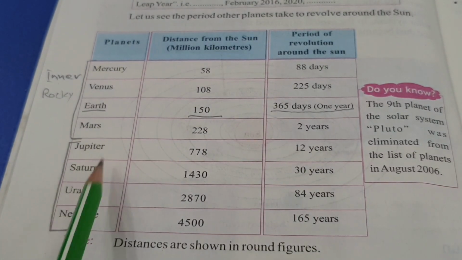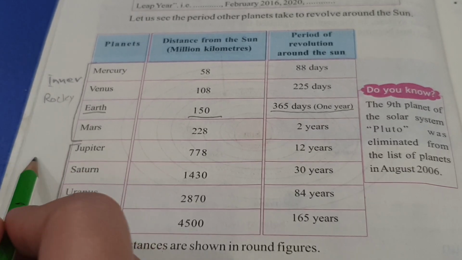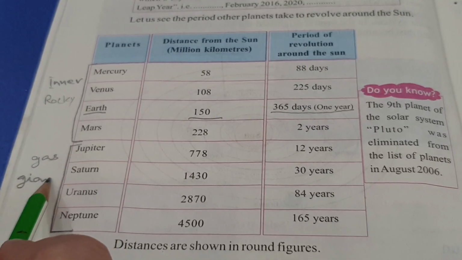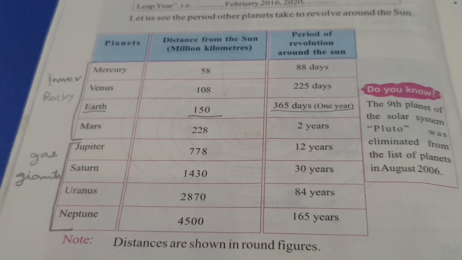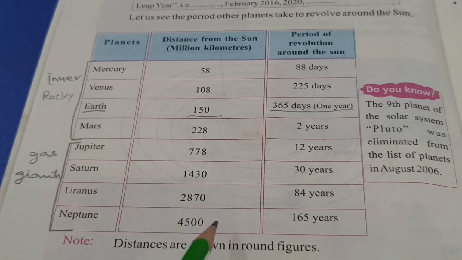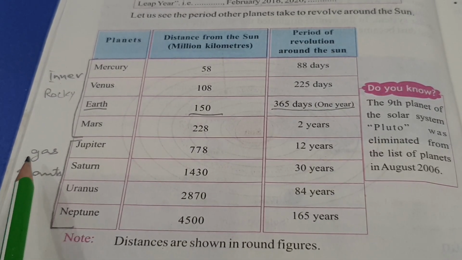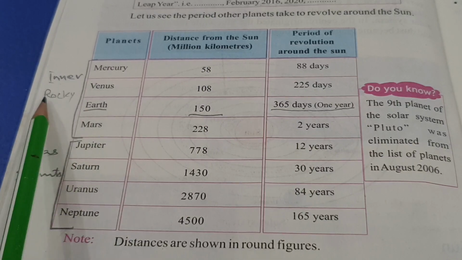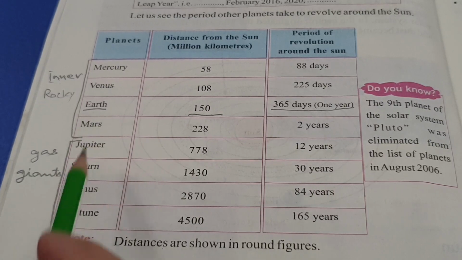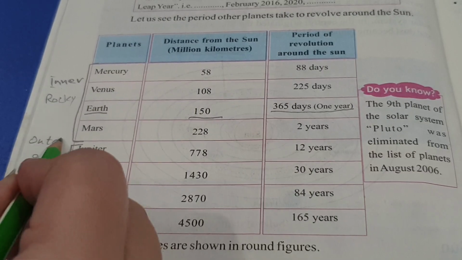But Jupiter, Saturn, Uranus, Neptune are called gas giants. What do we call them? We call them gas giants. Giants are creatures which are very big in size. So they have been given this name due to their size and gas, because they are mainly made of gaseous material. The inner planets are rocky and solid, while these are mostly gaseous. They are the outer planets.